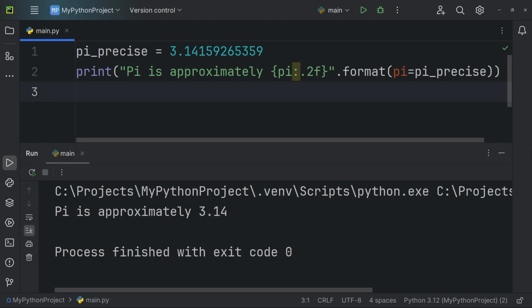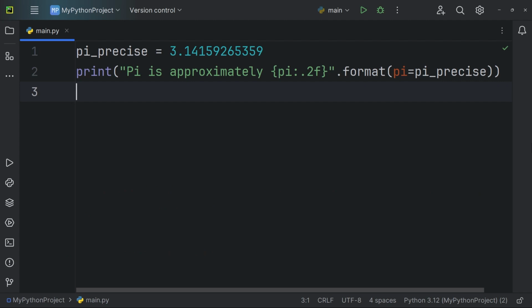The colon separates the different parts of the placeholder. In this example, it separates the keyword pi from the decimal specifier .2f. If a part is not available, we can simply leave it empty, as shown in the previous example. Python's format method goes beyond simple formatting like commas or decimals. It offers a mini-language for precise control. We can define alignment, field width, signs, data types, padding, conversions, scientific notation, and more. This versatility makes the format method essential for creating well-structured and visually appealing output in Python programming.